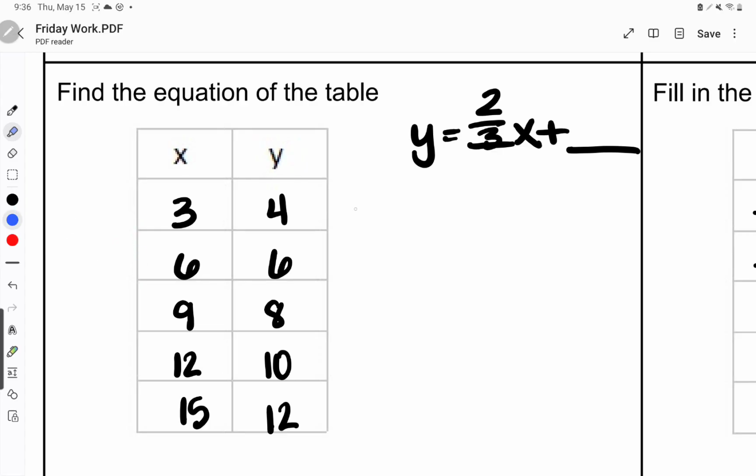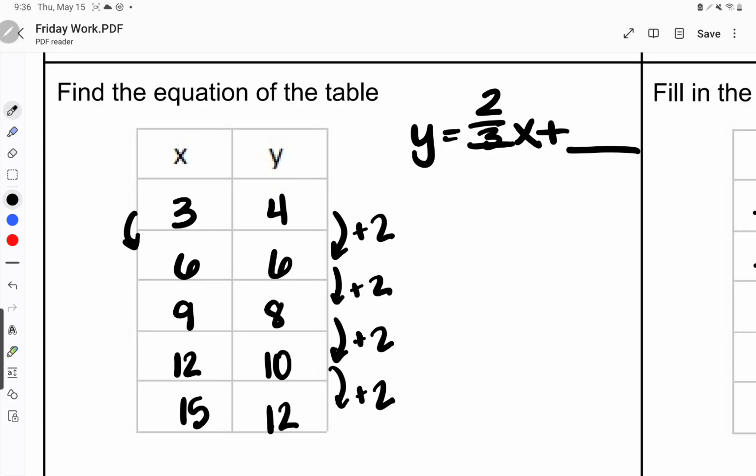Okay, so on the right side, we're adding 2 each time. 4 plus 2 gives me 6, 6 plus 2 gives me 8, 8 plus 2 gives me 10, and then 10 plus 2 gives me 12. On the left side, to get from 3 to 6, we're adding 3, adding 3 to get from 6 to 9, adding 3 to get from 9 to 12, and adding 3 to get from 12 to 15.